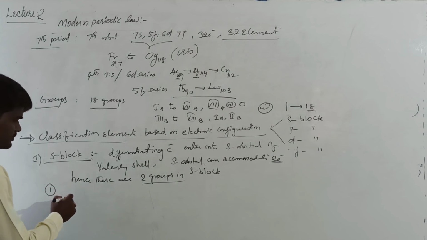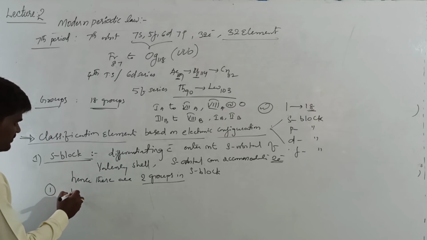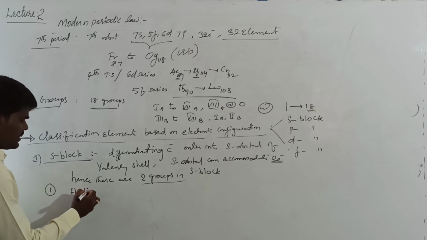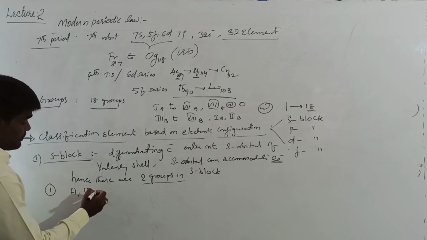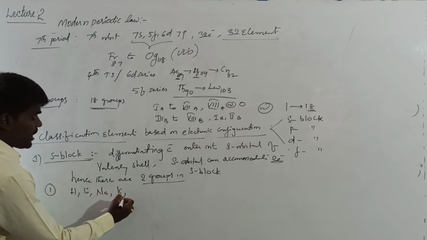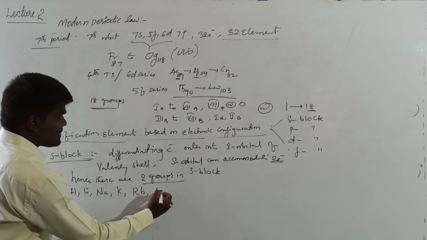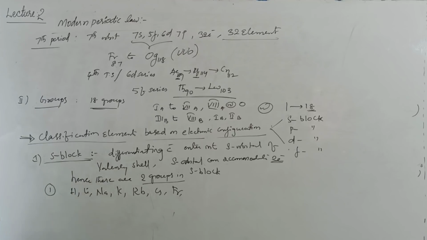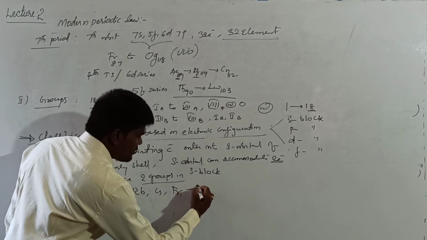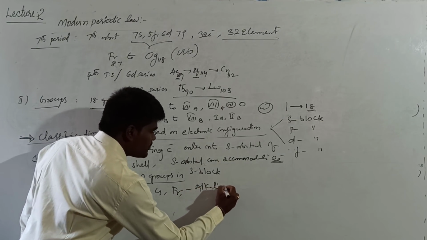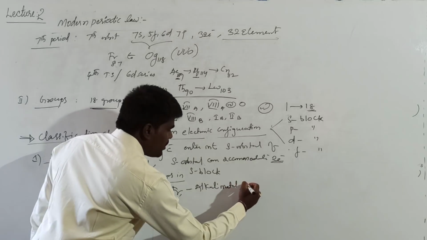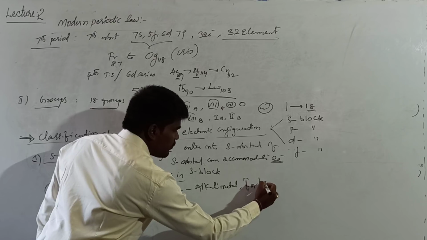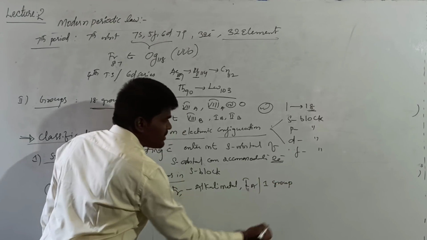Hydrogen, lithium, sodium, potassium, rubidium, cesium, francium. All these elements are generally considered alkali metals, or group 1A elements, first group elements.